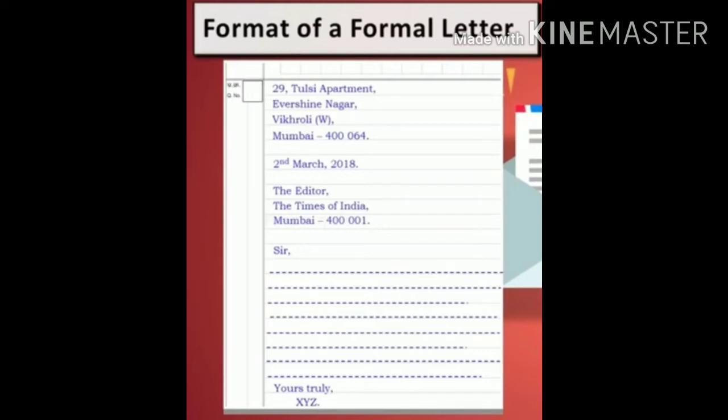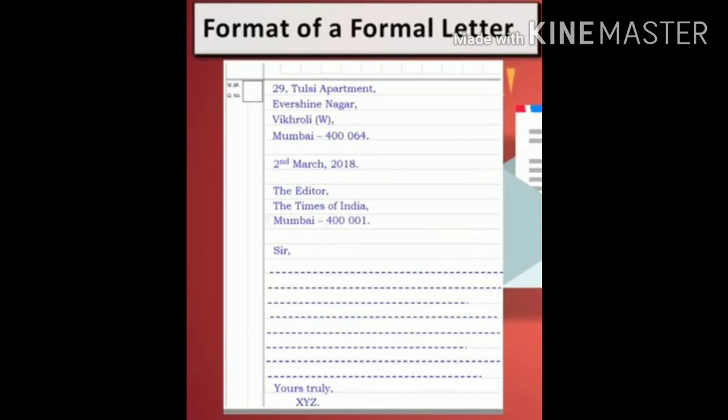Now, after writing the sender's address, drop a line, meaning leave a line. After that, write the date. Don't write the word DATE. You have to write the date directly. The date should be written under the sender's address. Leave a line and then write the date in the format date, month, year, as shown in the format also.